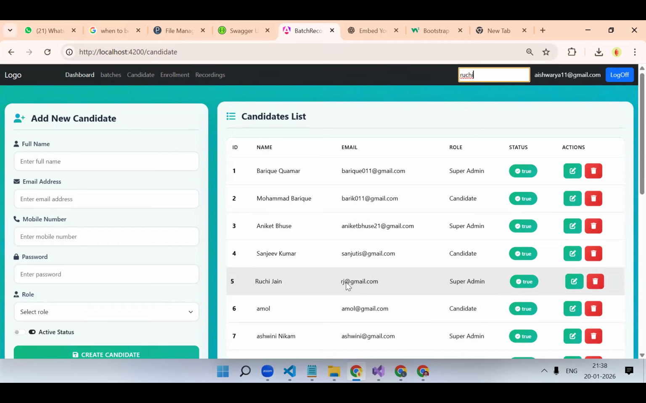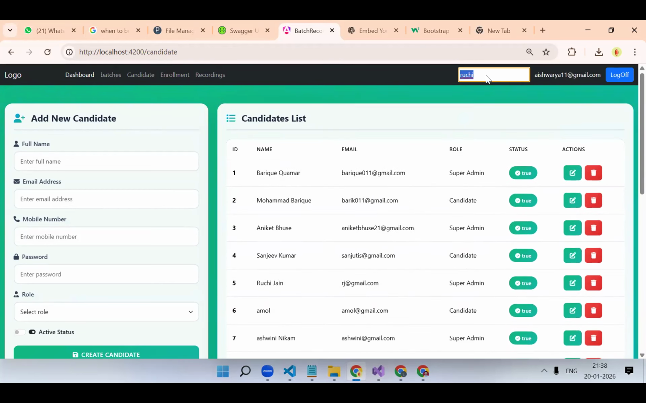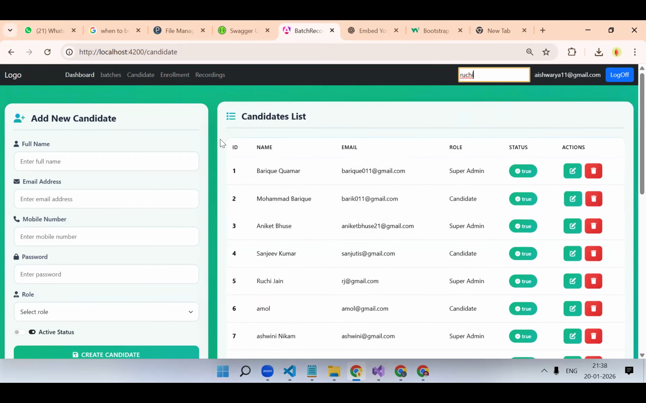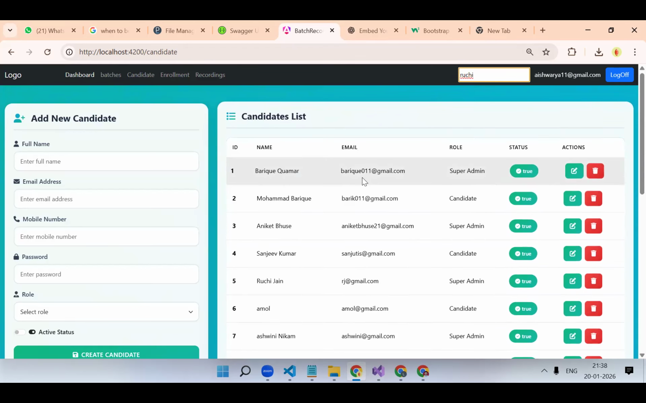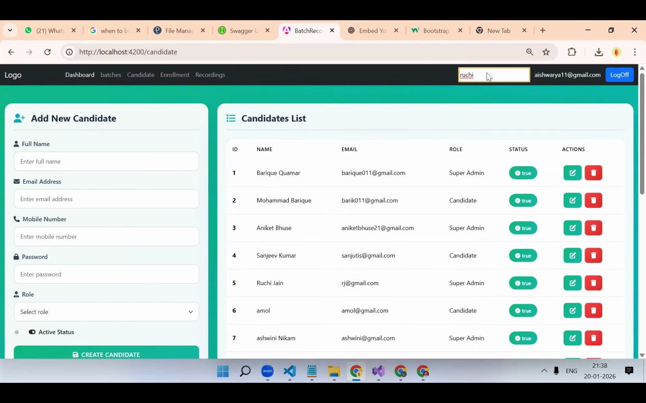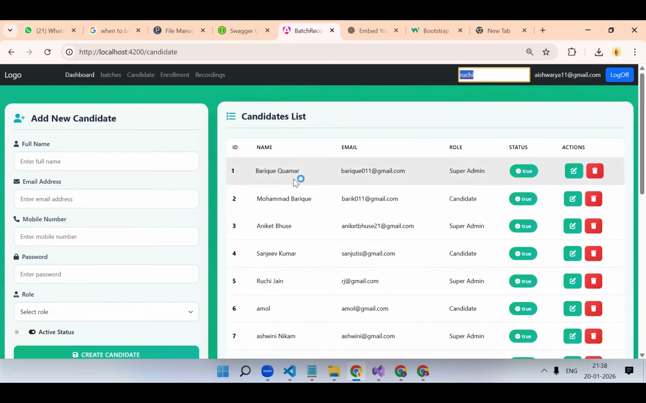So now tell me where we should write that logic, searching logic, in the layout component or in the child component? Child component, because here we have the array, but we need the value. This text box is in my layout component and I need the value of this in my candidate component, right? So how do I pass this value in this component? Through subject or behavior subject, correct?